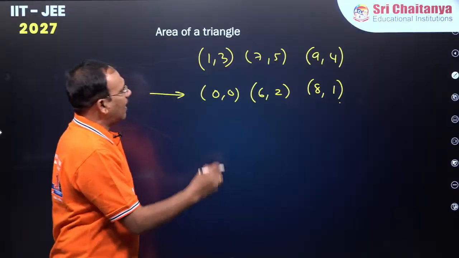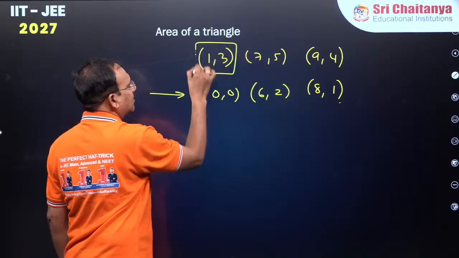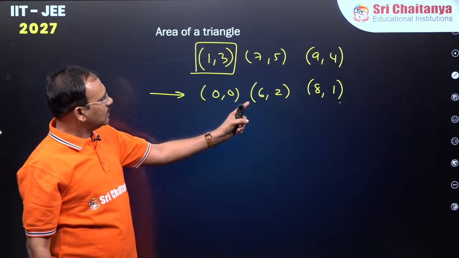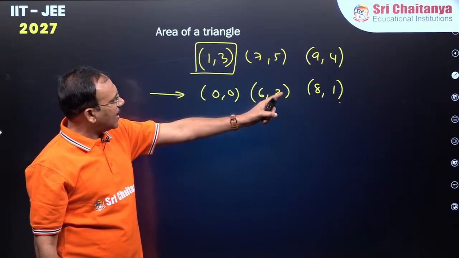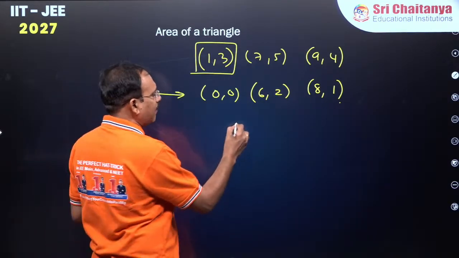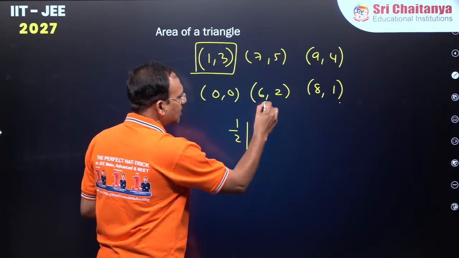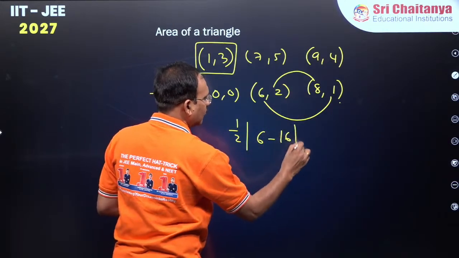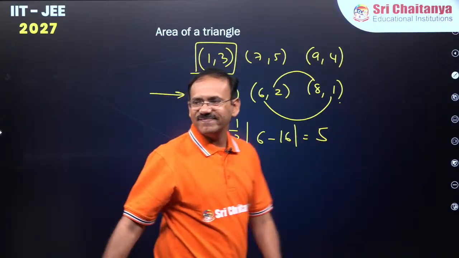Am I correct? Now you just apply the shortcut: half modulus x1 y2 minus x2 y1. 5 square units is the answer.